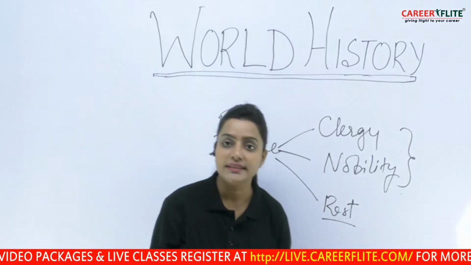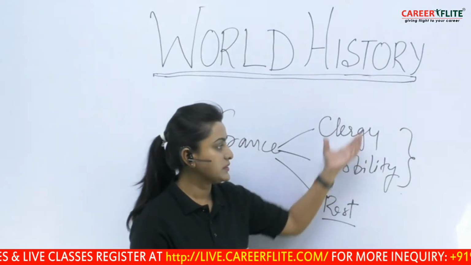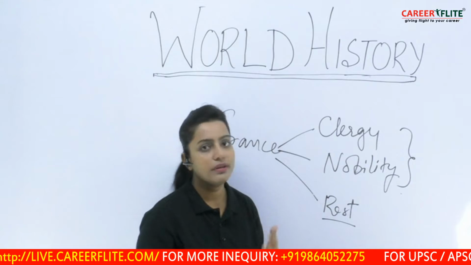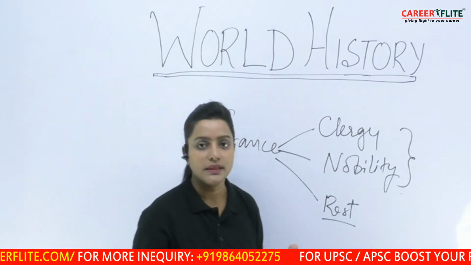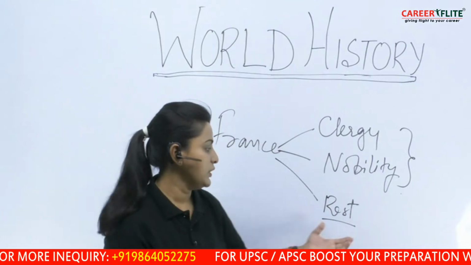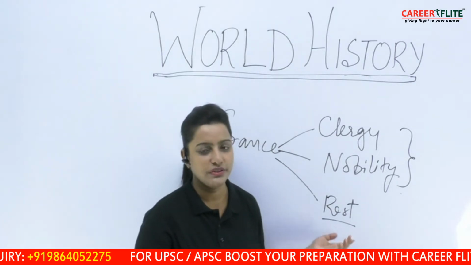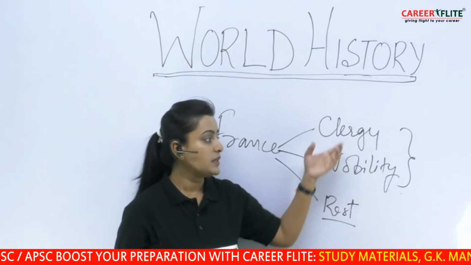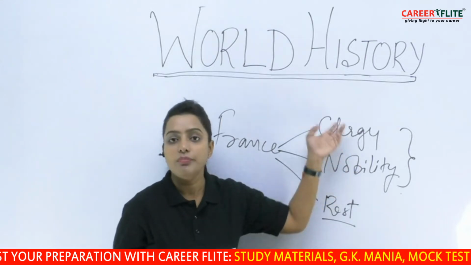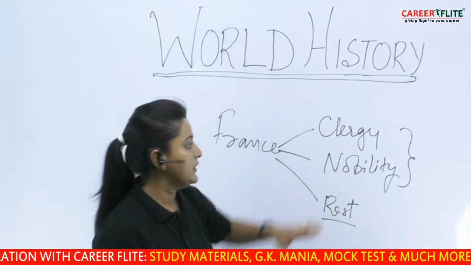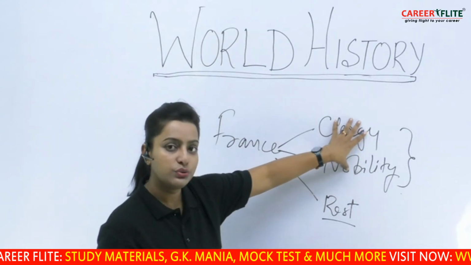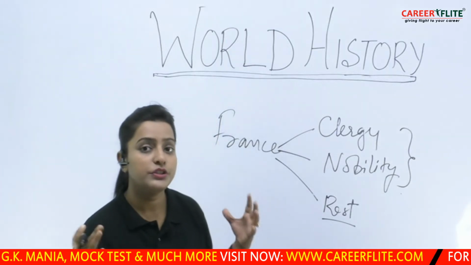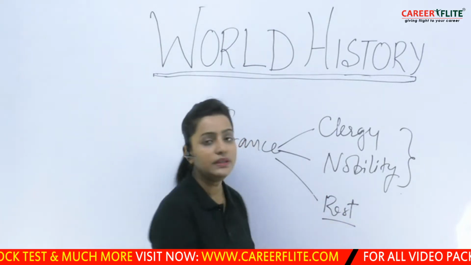When it comes to taxation, we find that the upper two classes were not meant to pay taxes, but the entire tax burden would go to the third category of population. So we notice that the third group is being continuously dominated by the upper two groups. Power is confined to these two groups, and however, 80% of the population of France was composed of the third group.